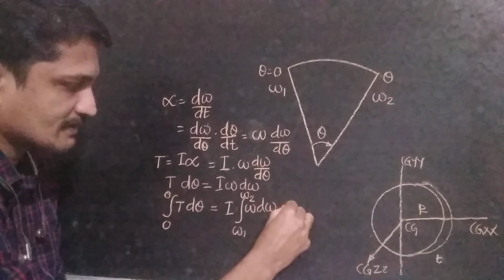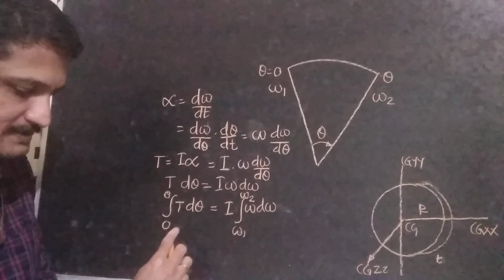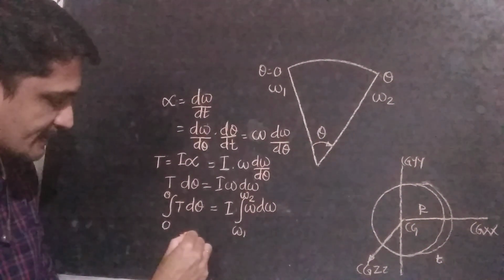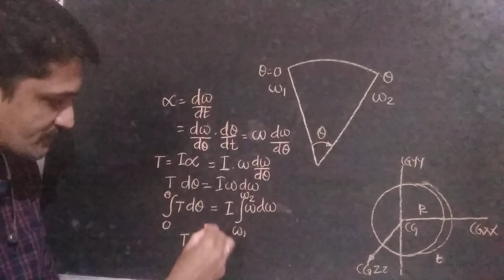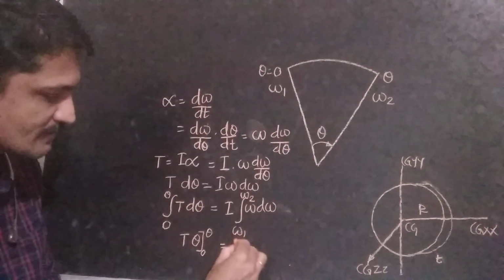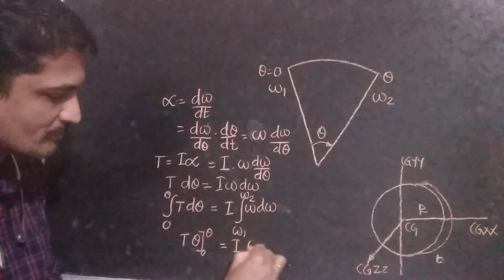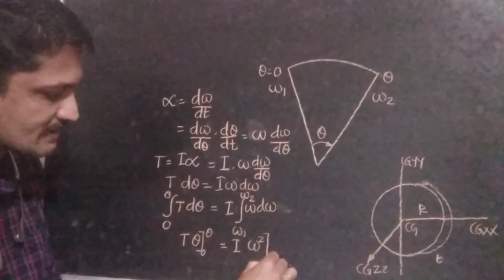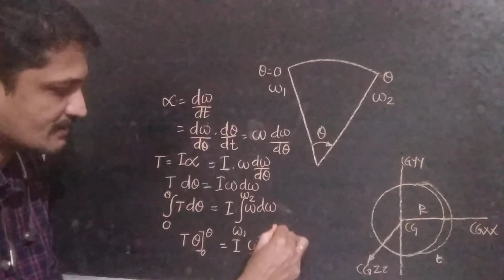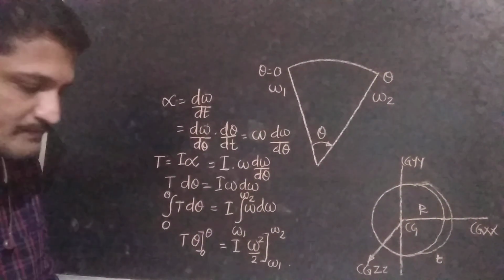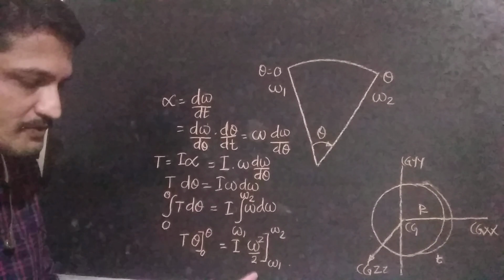Then this is equal to T into theta from 0 to theta, that's equal to I into omega square by 2, omega varying from omega 1 to omega 2.